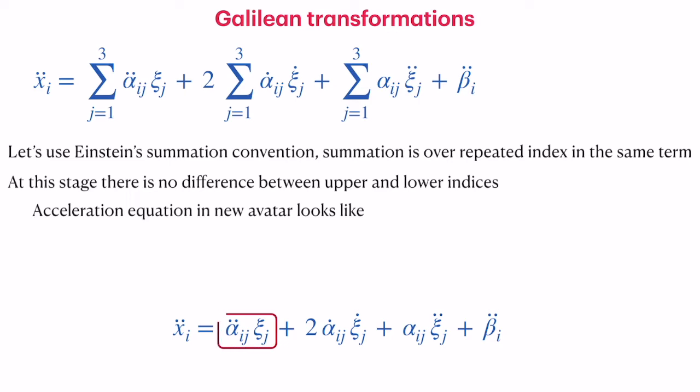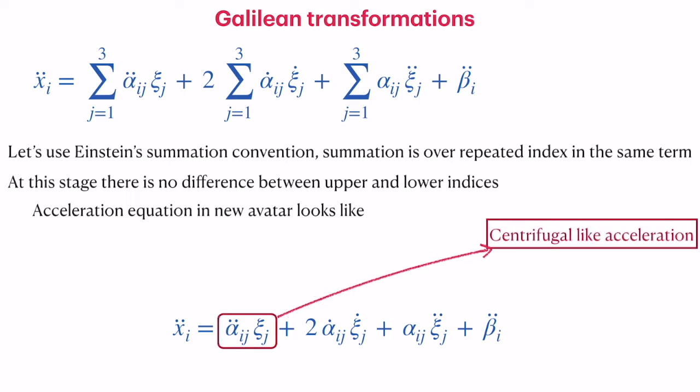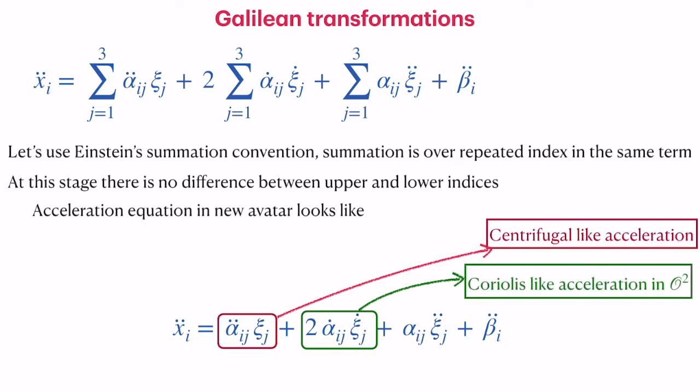You know that the centrifugal force depends on the position; in the rotating coordinate system it is given as ω²r. So ω² is essentially equivalent to α_ij double dot. Then we have the Coriolis force, which depends on the velocity of the particle. So whenever you don't have velocity, there is no Coriolis force. This is a Coriolis-like force when you transform to an arbitrary frame. That is what you get.